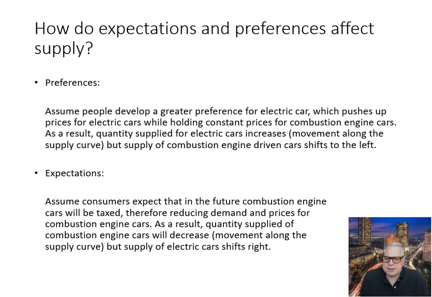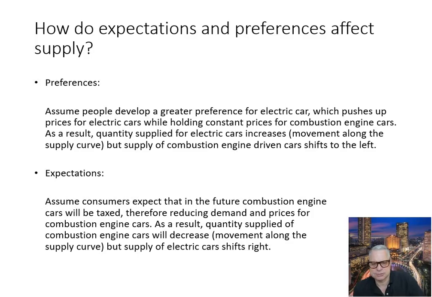Okay, so in this example, we look at how expectations and preferences affected supply, but we can also incorporate the idea of changes in related markets. So let's take a look at the first example here, preferences. Assume that people develop a greater preference for electric cars, which pushes up prices for electric cars, while holding constant prices for combustion engine cars. As a result, quantity supplied for electric cars increases. That's a movement along the supply curve, but supply of combustion engine driven cars shifts to the left.